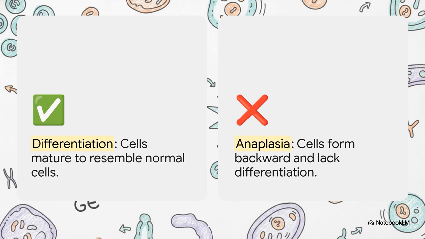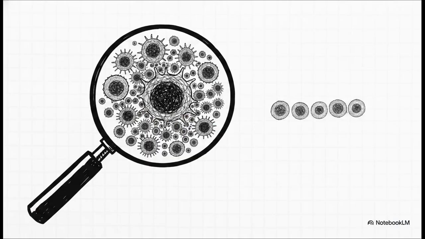But anaplasia? That literally translates to "form backward." Anaplastic, malignant cells completely lack differentiation. They've entirely forgotten what they are supposed to be, reverting to this primitive, unspecialized, and highly destructive state. So how do we actually spot anaplasia? Well, pathologists look for very specific markers of this cellular chaos under a microscope.